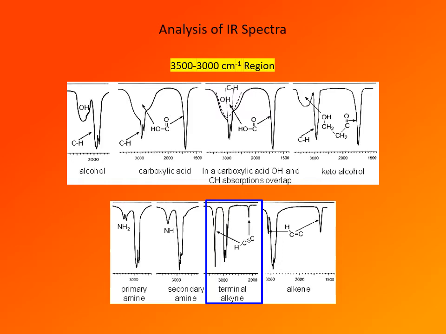Another important absorption that is present here is the sp hybridized carbon-hydrogen bond. That means hydrogen that is part of a terminal alkyne, attached to the terminal carbon of the terminal alkyne. That absorption is strong and sharp at 3300. And finally, alkene hydrogen absorbs around 3100. So hydrogen attached to an sp2 carbon absorbs around 3100. So as you can see, in this region there are numerous absorptions, but they all exhibit different properties and are very easy to distinguish one from another.